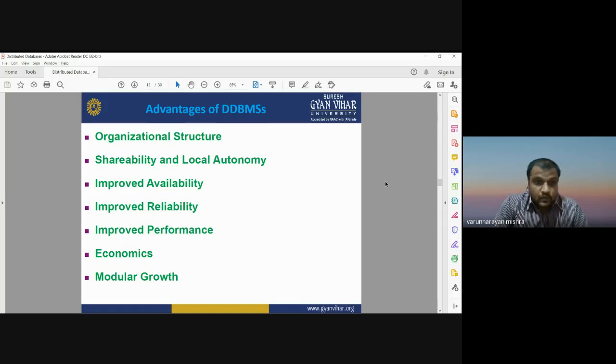Okay, then improved availability. When our databases stored at different locations are connected with each other, it will improve the availability of the database on your demand or on your query. Improved reliability: your database will have more reliability when you work on different databases stored at different locations. Improved performance, economics, and modular growth. So these are some advantages of distributed database management systems.